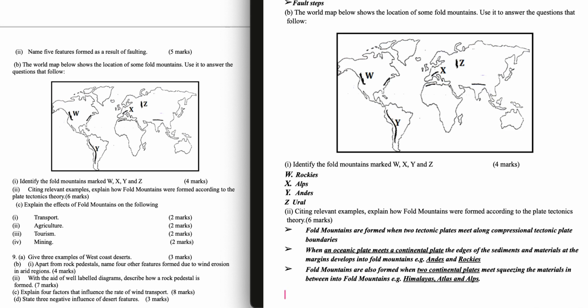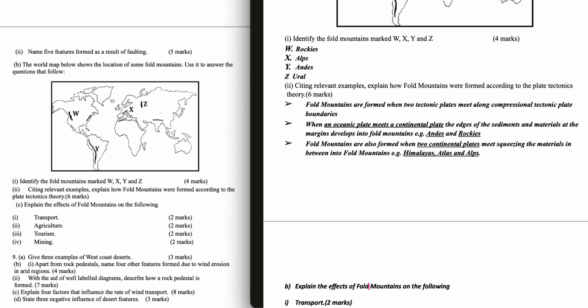Fault mountains are formed when two continental plates meet, squeezing the materials in between into fault mountains. For example, the Himalayas and the Atlas Alps.